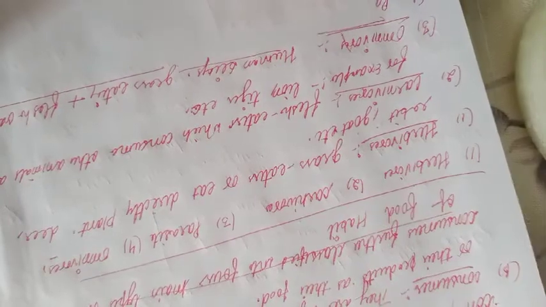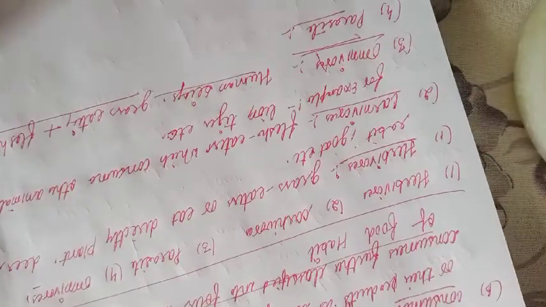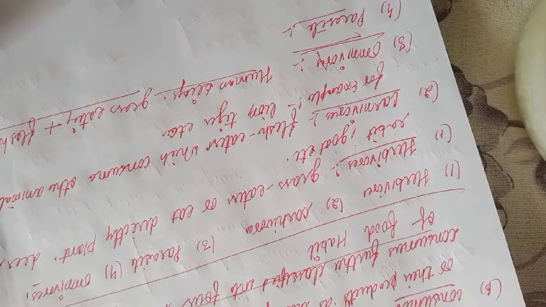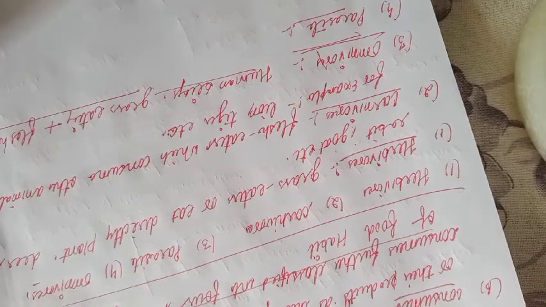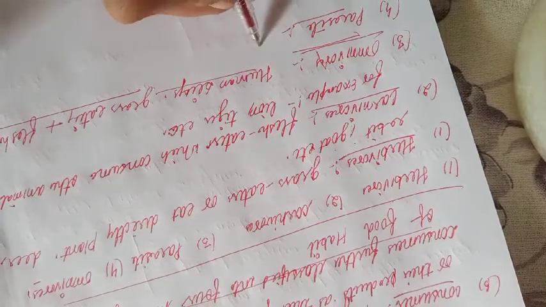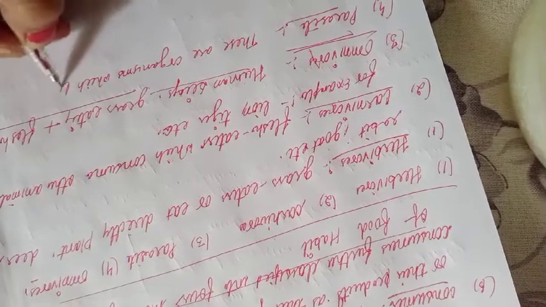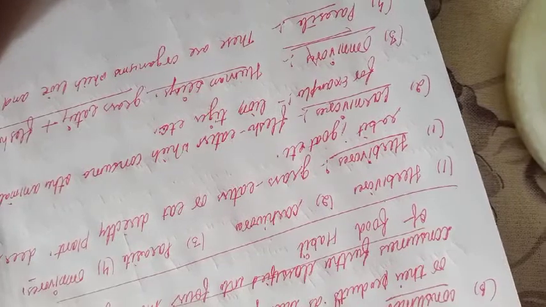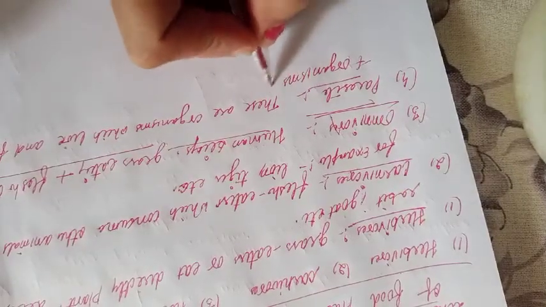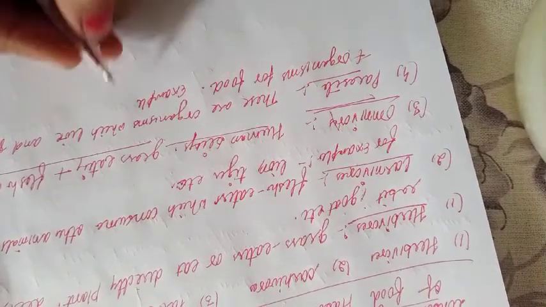Now the fourth one is the parasite. Parasites are organisms which live on and feed from a host organism for food. Like a mosquito sits on our body, takes blood from our body and completes its needs as food. So we are the host for the mosquito. The definition of parasite: organisms which live and feed on a host organism for food. Example, mosquito.